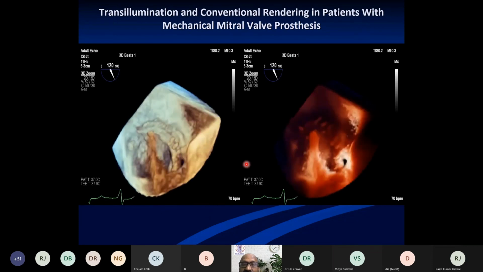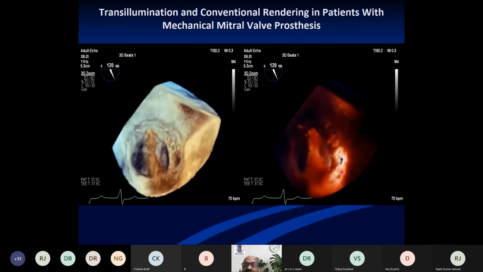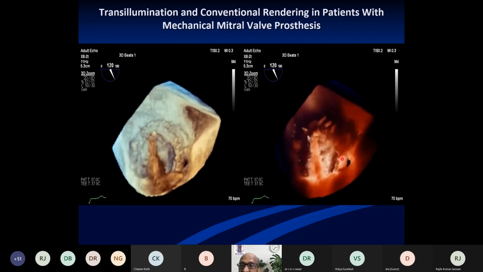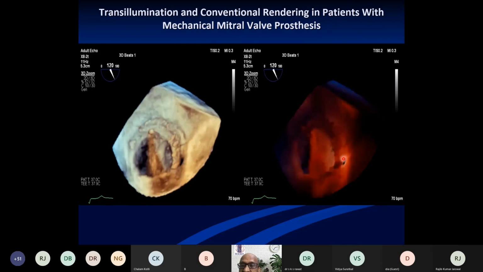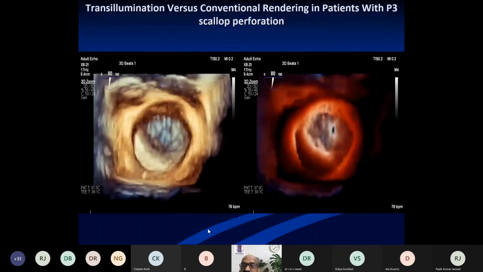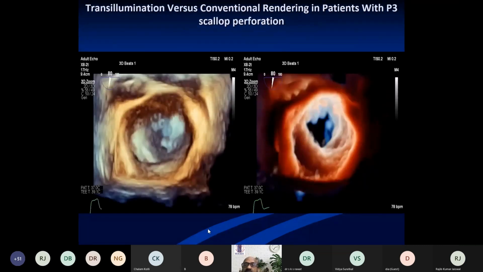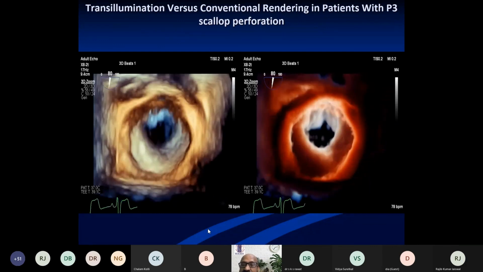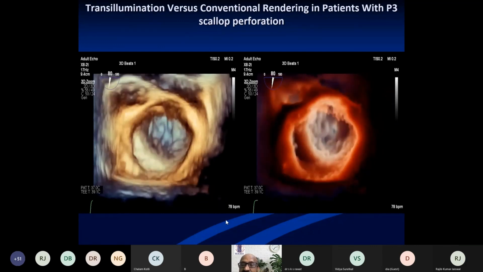This is a valve prosthesis with paravalvular leak. This is the leaking area. You can see the mechanical valve and paravalvular leak is seen. And this is a patient with perforation of the P3 segment, which is clearly seen here.